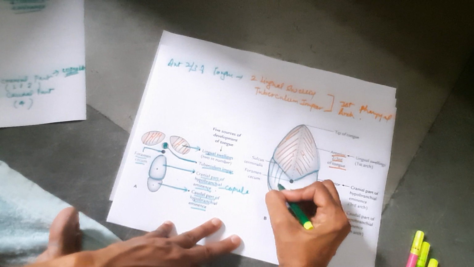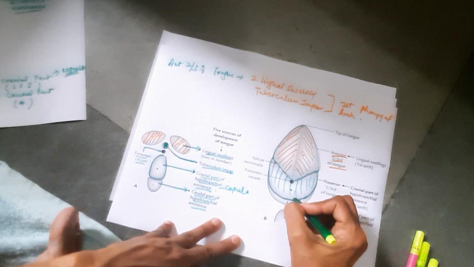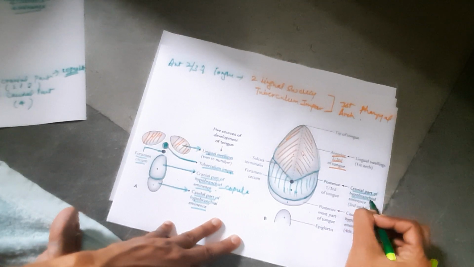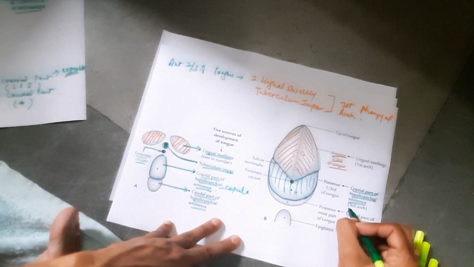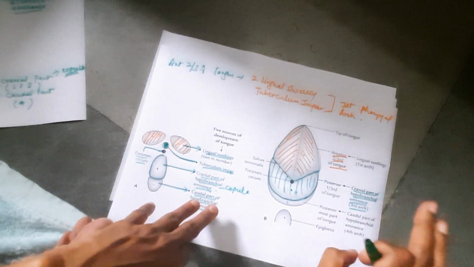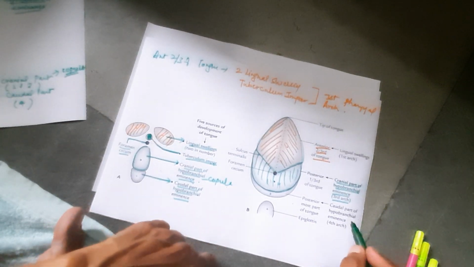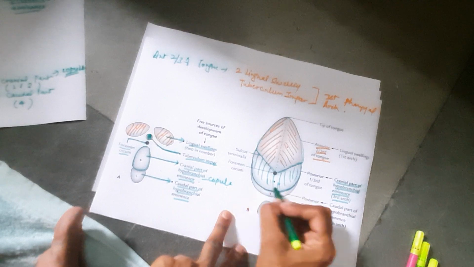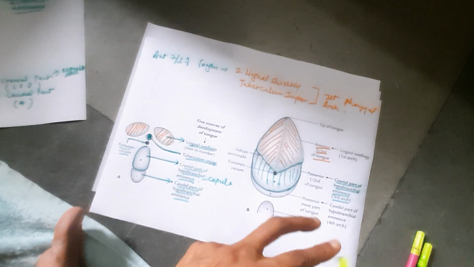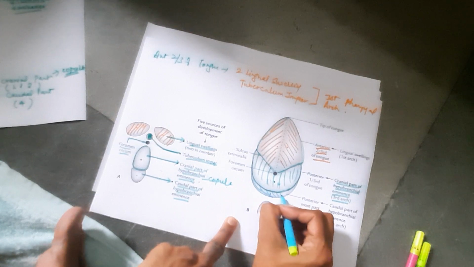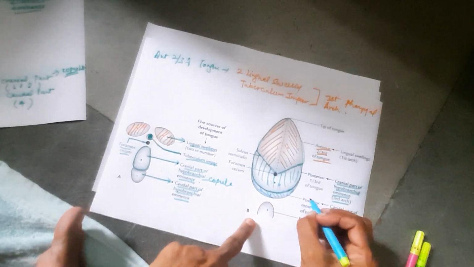It is derived from the cranial part of the hypobranchial eminence. Okay, and the posterior most part, as you see here, this is the posterior most part of the tongue, is